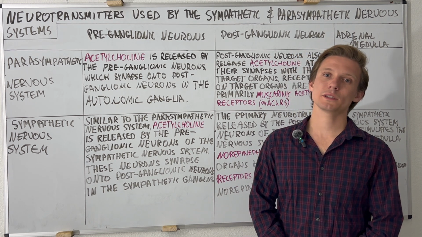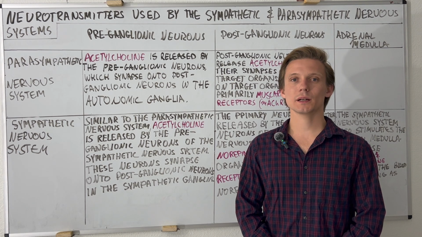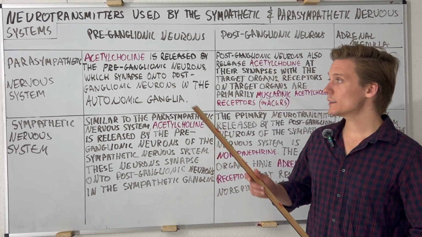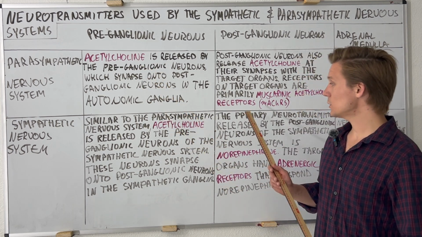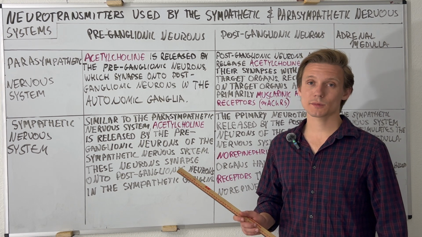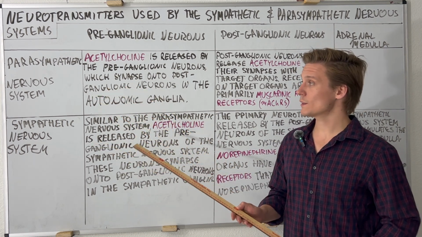In this video, we will be going over the neurotransmitters used by the sympathetic and parasympathetic nervous systems. I have highlighted the neurotransmitters along with the receptors in purple, so please try and have them memorized and know which one corresponds to which system.